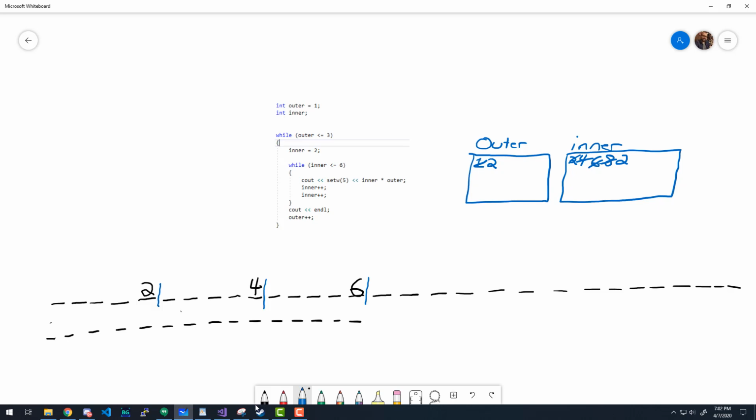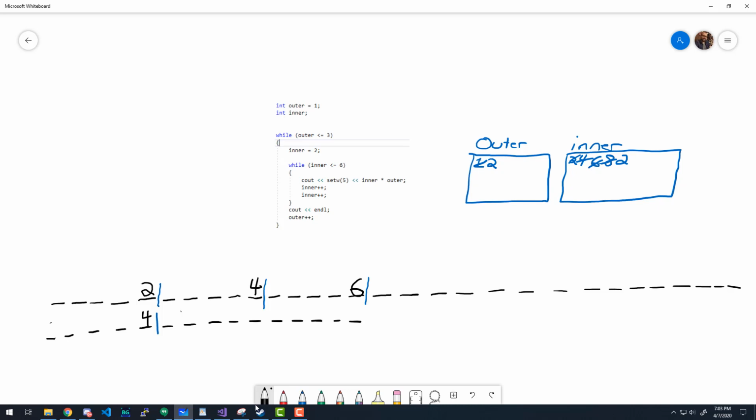Okay, good. And then we say, while inner is less than or equal to 6. Well, 2 is less than or equal to 6. It feels like we've already done this before, right? So we come back in here and we see out set W of 5. So 1, 2, 3, 4, 5, right there. And we do inner times outer. Well, inner is 2, outer is 2, so we see out 4.